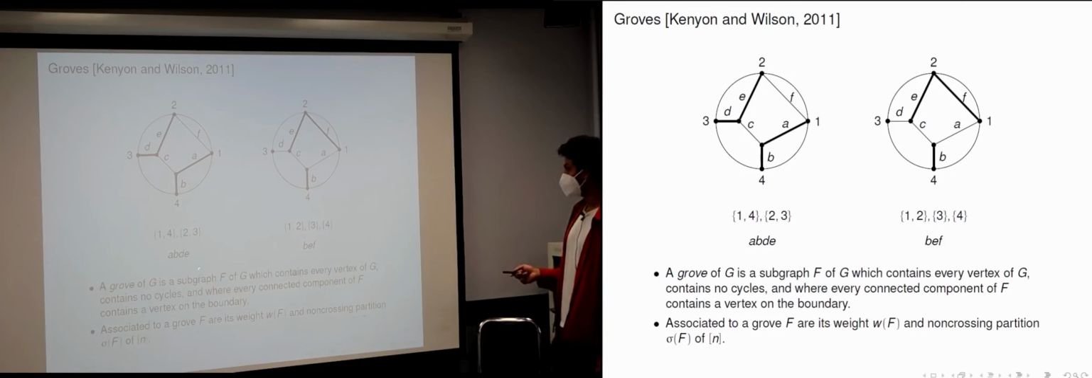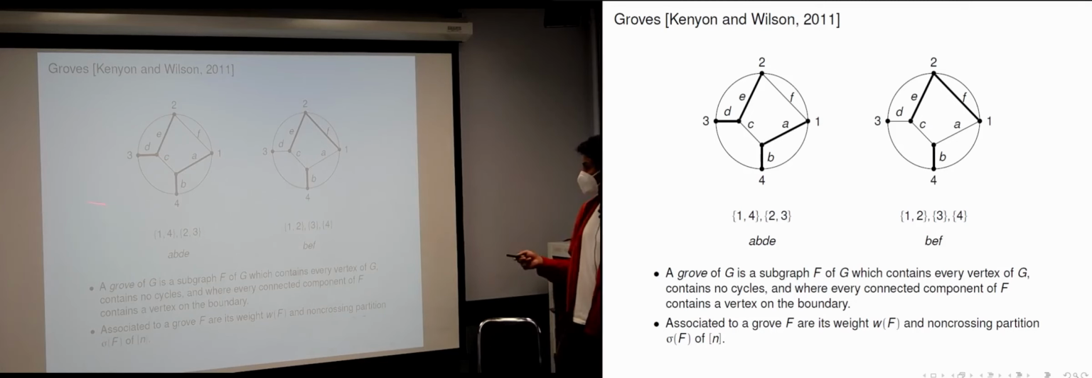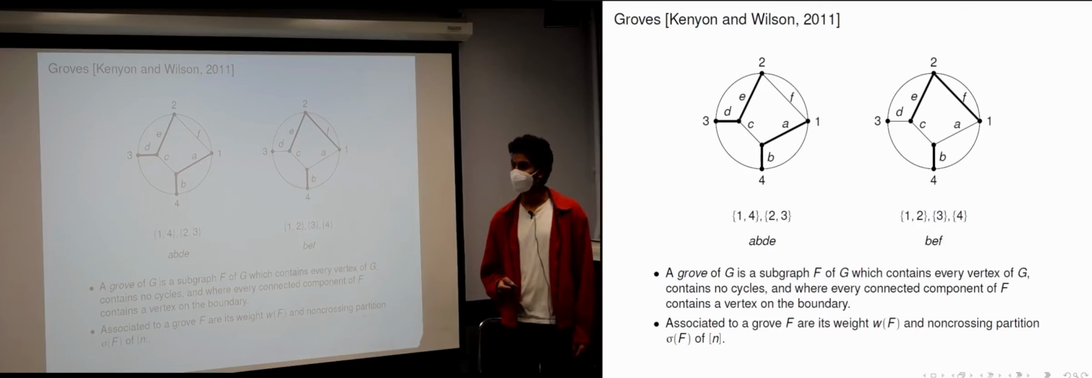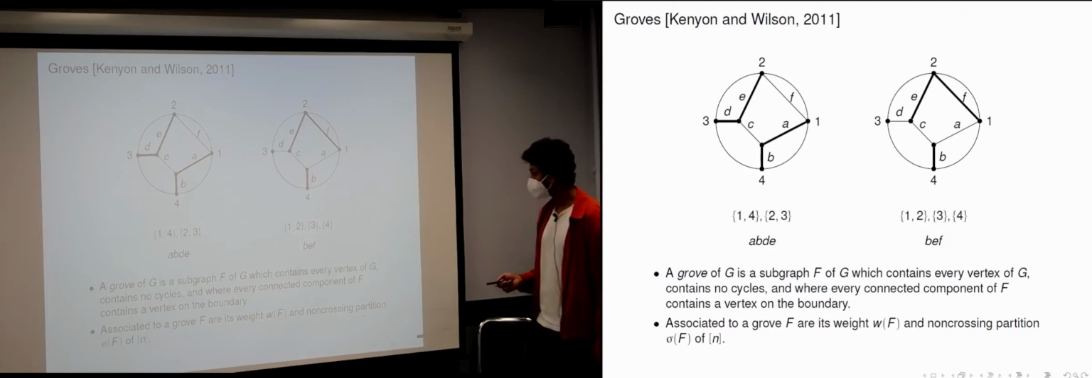One is its weight. So you associate a weight to it in the same way that you would associate a weight to a spanning tree. You take the product of conductances of all edges that are in the grove. So in this case, you have A, B, D, E. That's the weight of this grove over here. For this grove, you have weight B, E, F, these three edges.